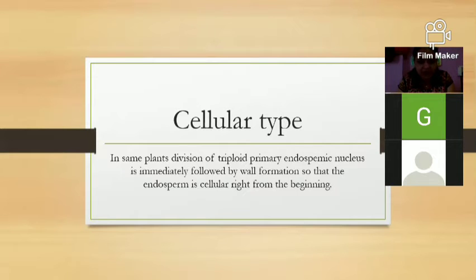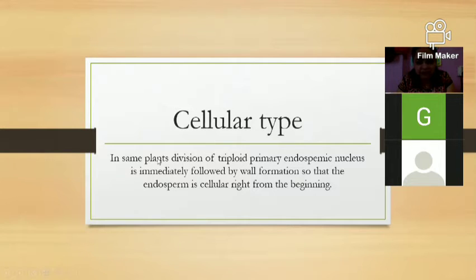Every seed and every fruit has wall development, so wall development is very important. Cellular means cell wall development, so it is called cellular development.